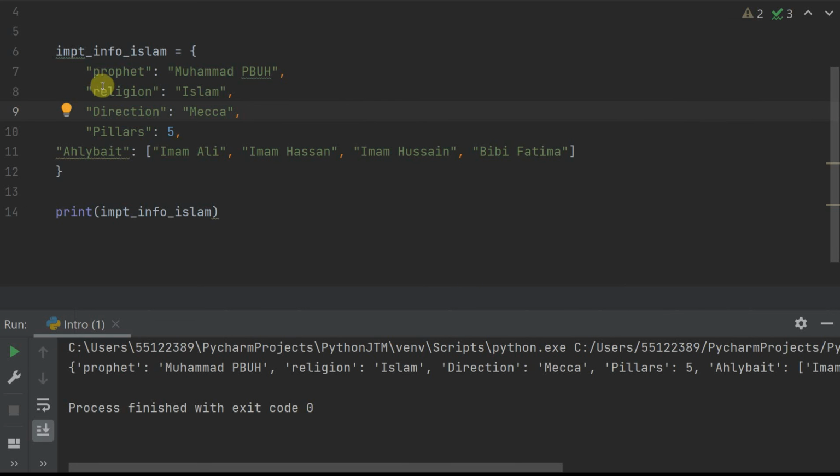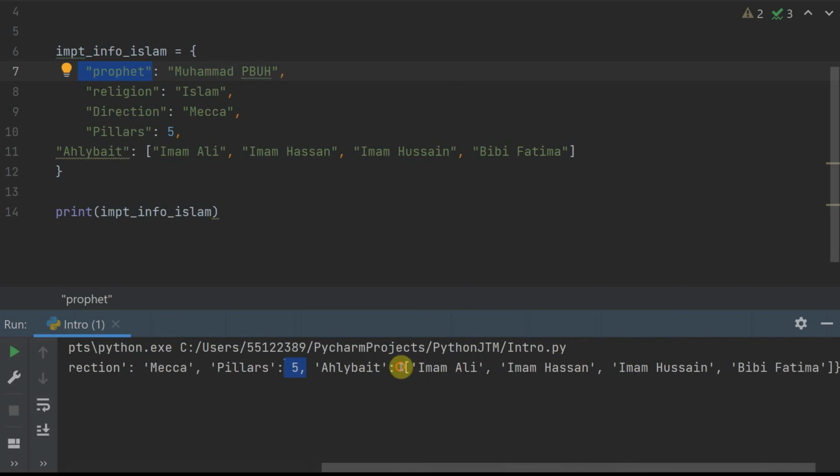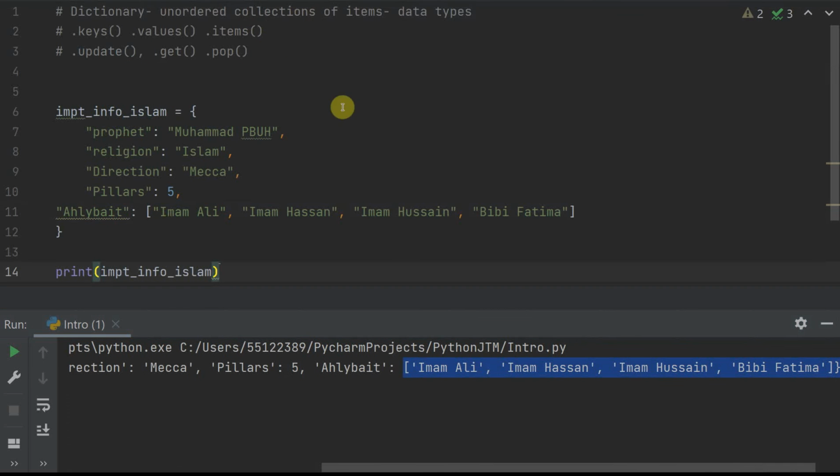There you go. So you literally have a key, which is prophet, and you have a value, which is Prophet Muhammad. You have another key, religion, and so on and so forth. And even in this one, you have an integer as a value, or you have a whole list as a value. So a dictionary can be very flexible. It is simply an unordered collection of items, and you can have different data types. So it is very flexible with that.